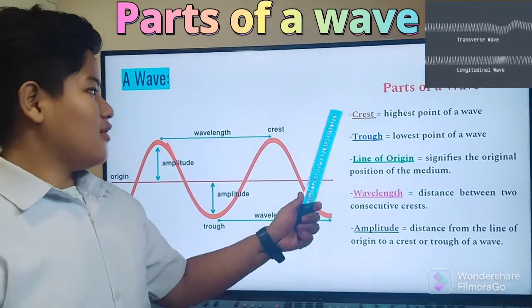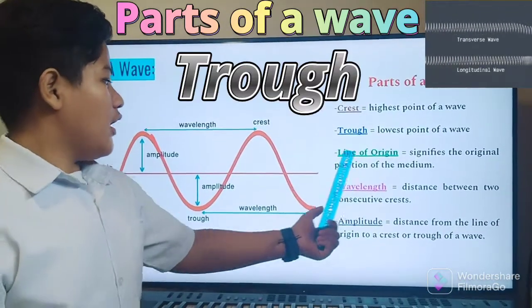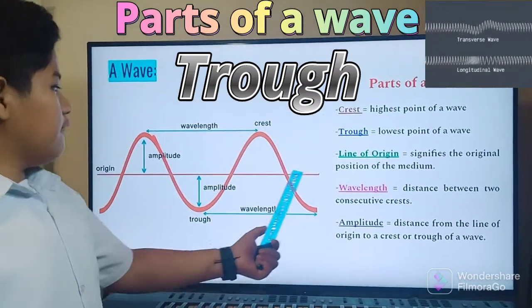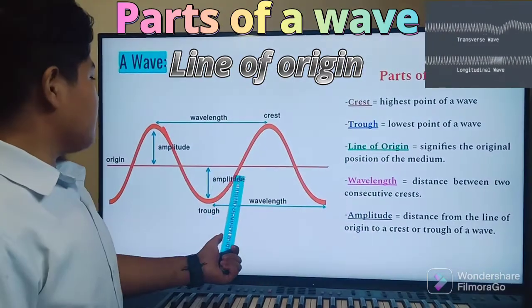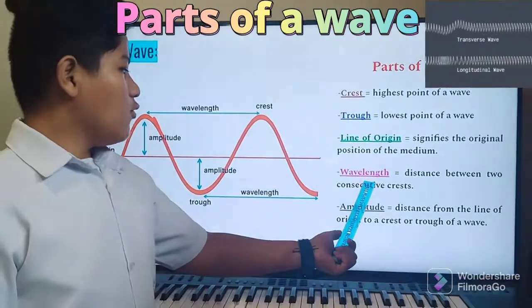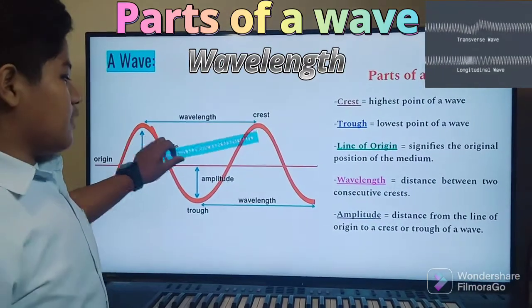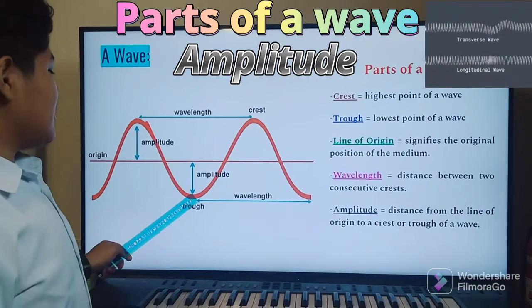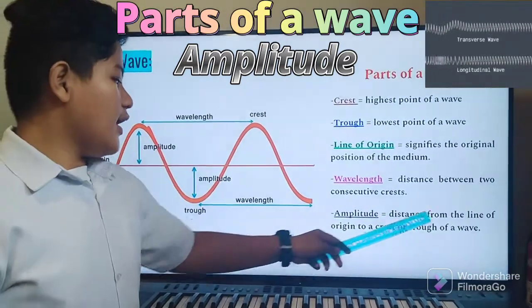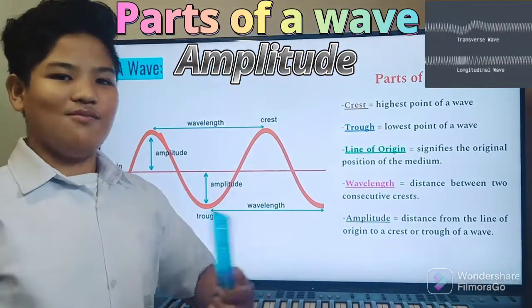Parts of a wave. Crest, highest point of a wave. Trough, lowest point of a wave. Line of origin signifies the original position of the medium. Wavelength, distance between two consecutive crests. Amplitude, higher amplitude and lower amplitude. Distance from the line of origin to a crest or trough of a wave.